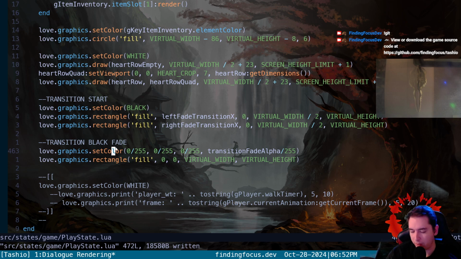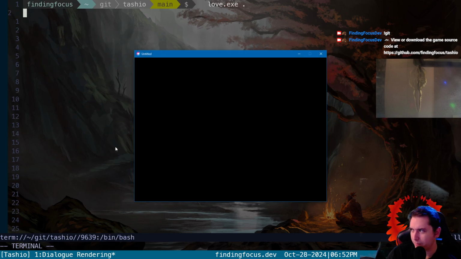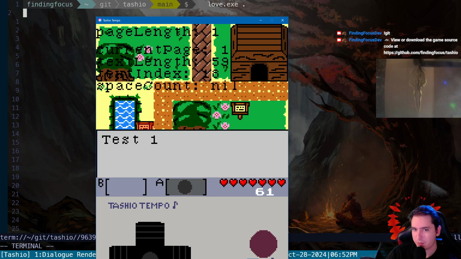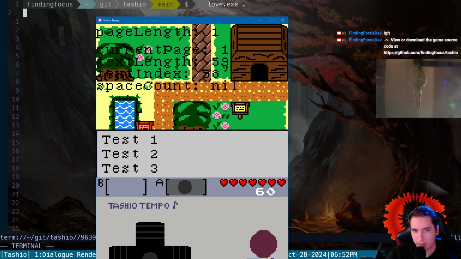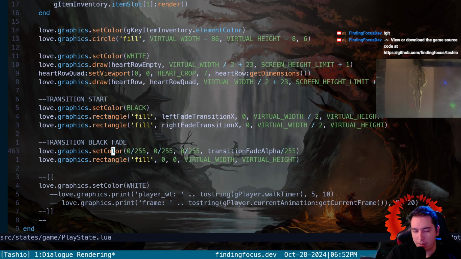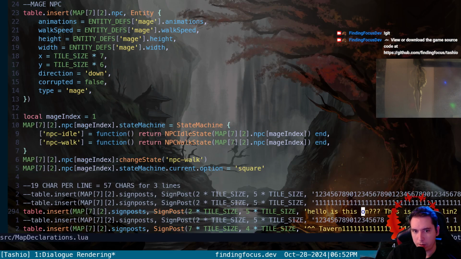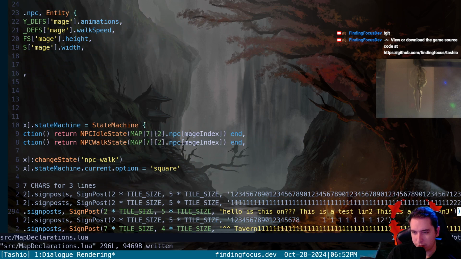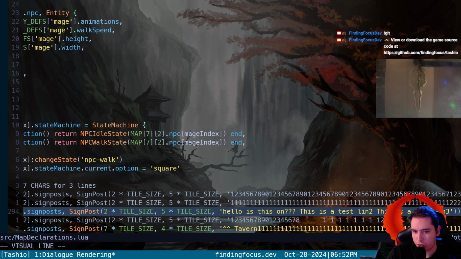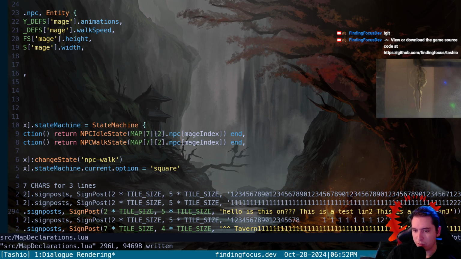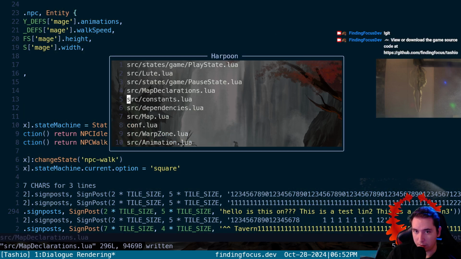So we're working on our dialogue system for our signposts here. We've got some test text rendering here, but we're actually trying to render "Hello, is this on? This is a test line 2, this is a test line 3." So we're trying to give it a whole string, however long we want, and then we want to be able to parse it up line by line, page by page, so that it prints as expected.